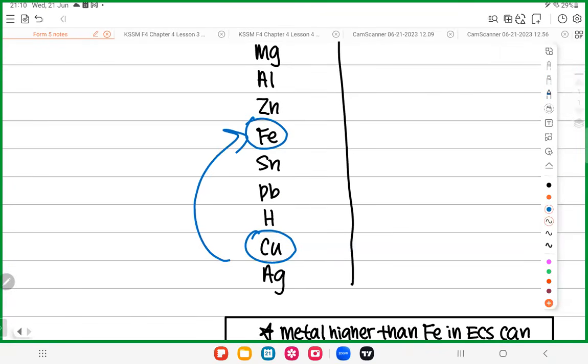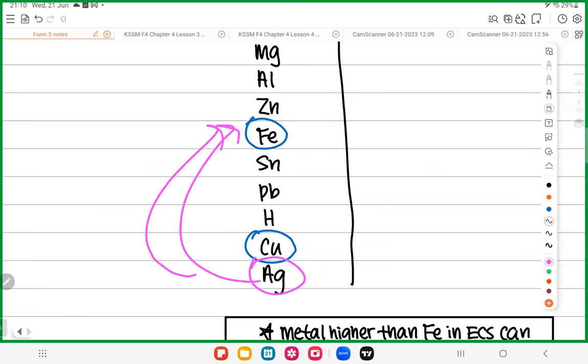Copper pushes iron to die, so iron dies faster. But if you look at another one, silver, even lower. The lower you are, the more you push the iron to die. Iron dies even faster. Is it okay? The lower the metal, the more they speed up the rusting. All right, simple as that.